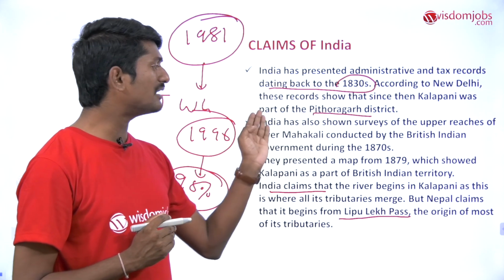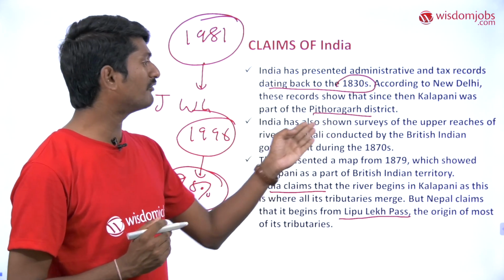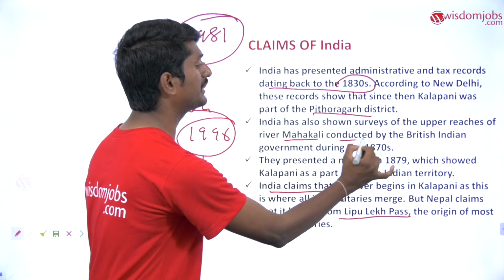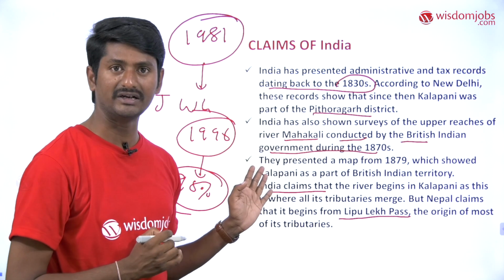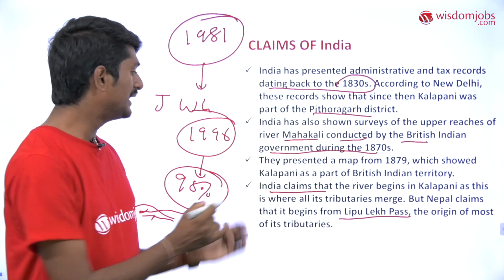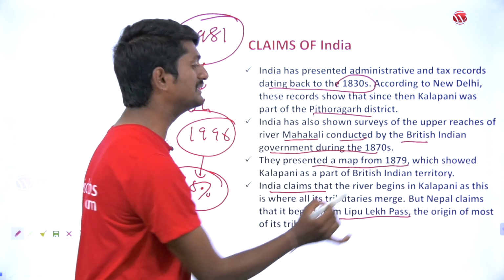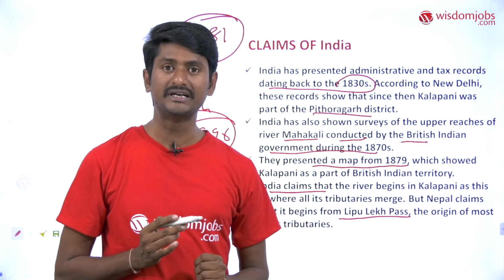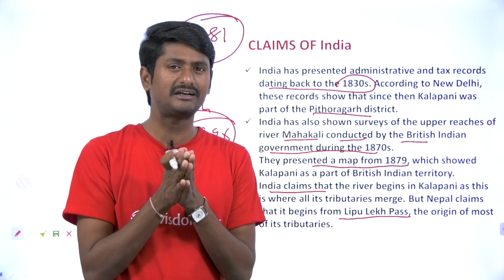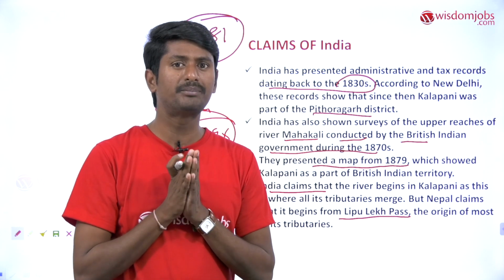Second claim, India has also shown the surveys of the upper reaches of the river Mahakali conducted by the British Indian government during the 1870s. This is the second evidence. Coming to the third evidence, India has presented a map from 1879 which showed the Kalapani as a part of British Indian territory. So these are the basic three sets of evidence produced by India.